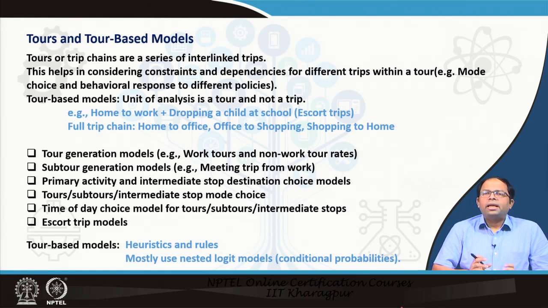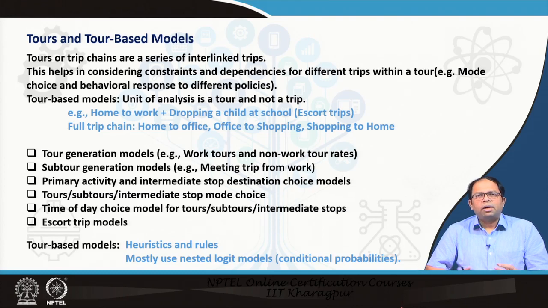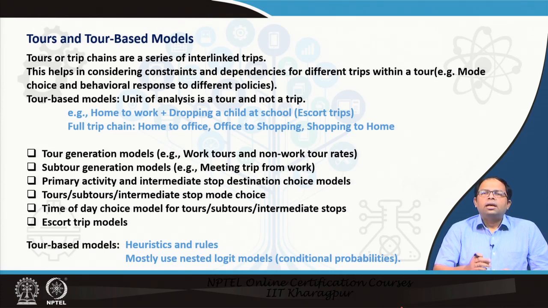So, it is not like each tour, or each segment of the tour, is independently thought of. It is a conditional decision. That means my decision to use a car depends not only on my one trip, but also on all the different trips, and my decision to use a car in one trip is dependent on the decision to use a car on another trip which is already there. So, already linked. That means my decision to use a car will be based on all the trips that are there. It is not only based on one trip.